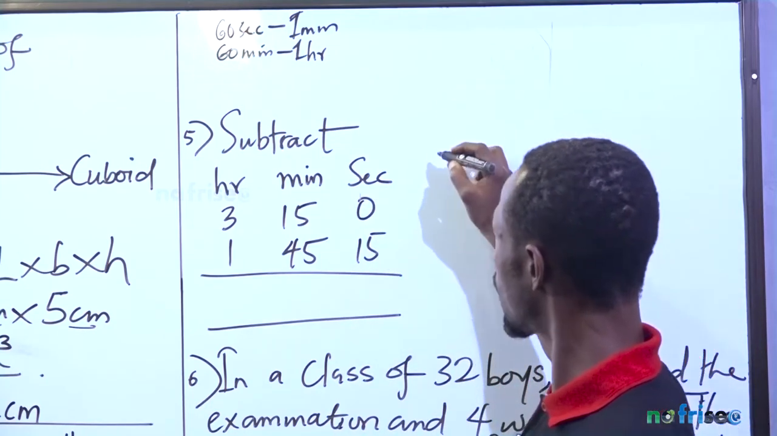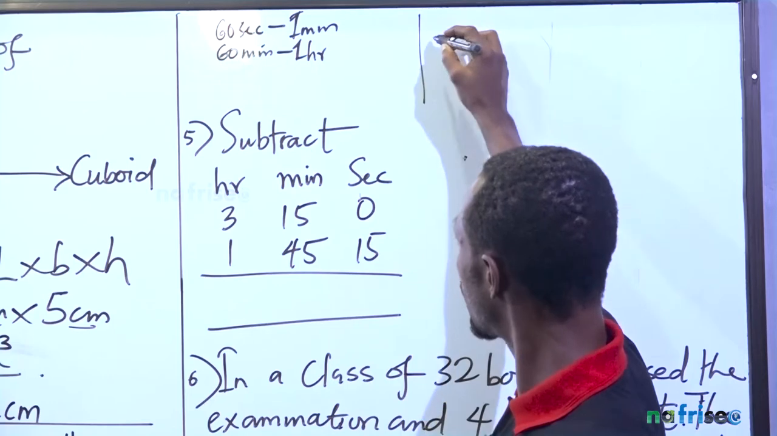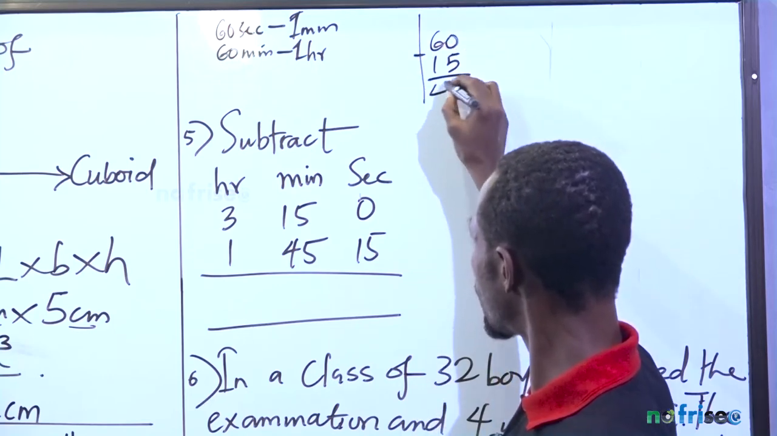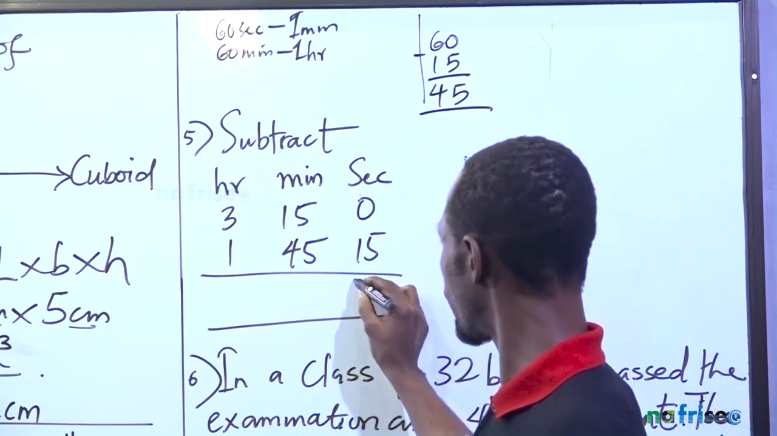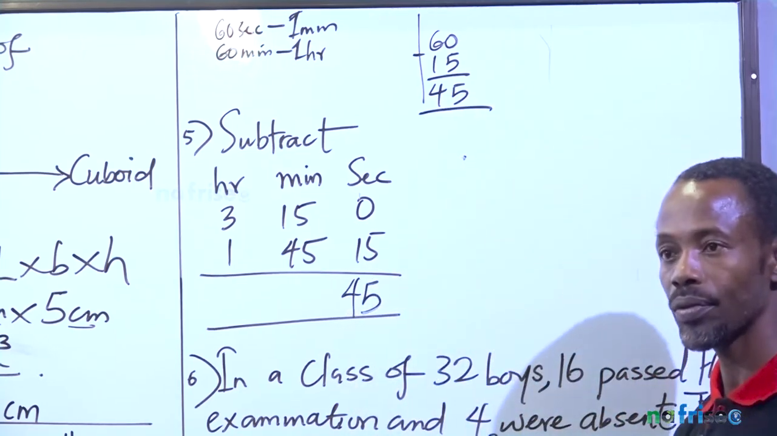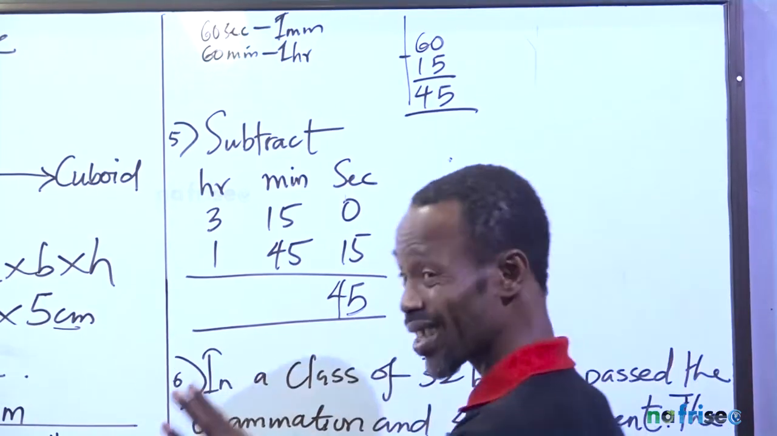Then I'll say, okay, here, this is my solution now. I'll say 60 minus 15. That will give me 45. So I'll write 45 here. Yes, that's what I'll do. Look at it again.